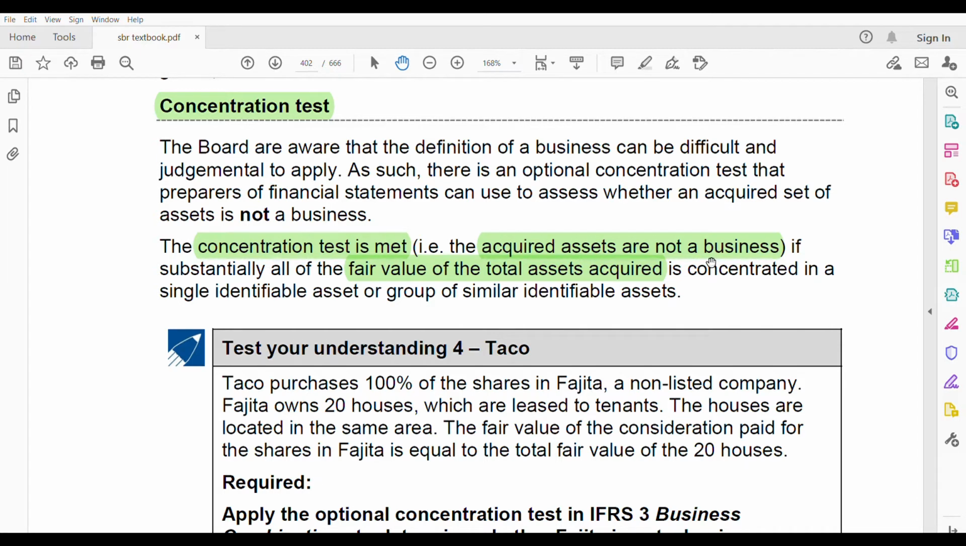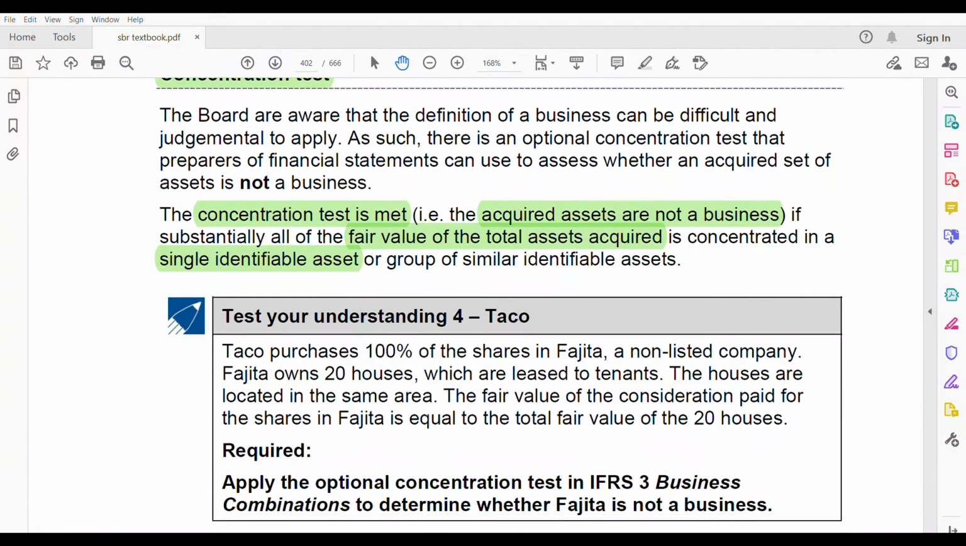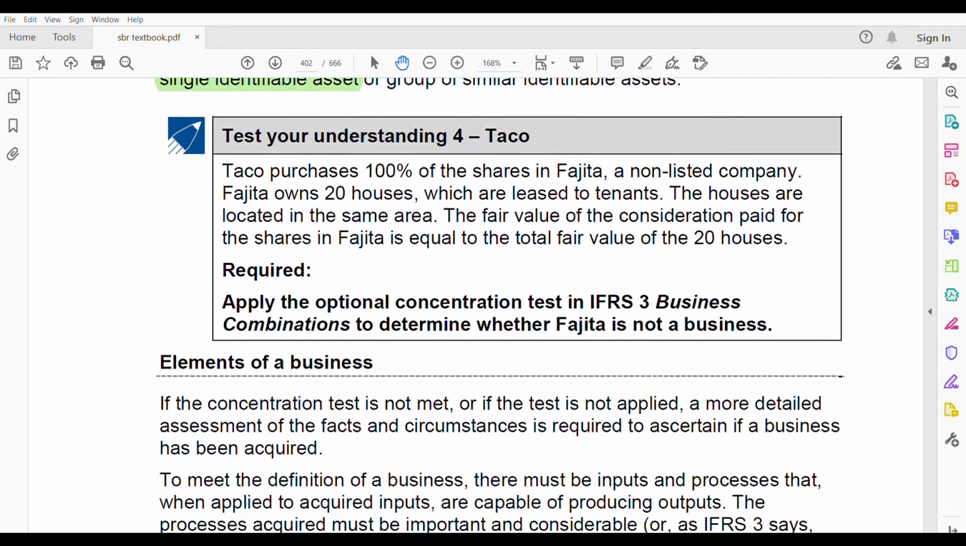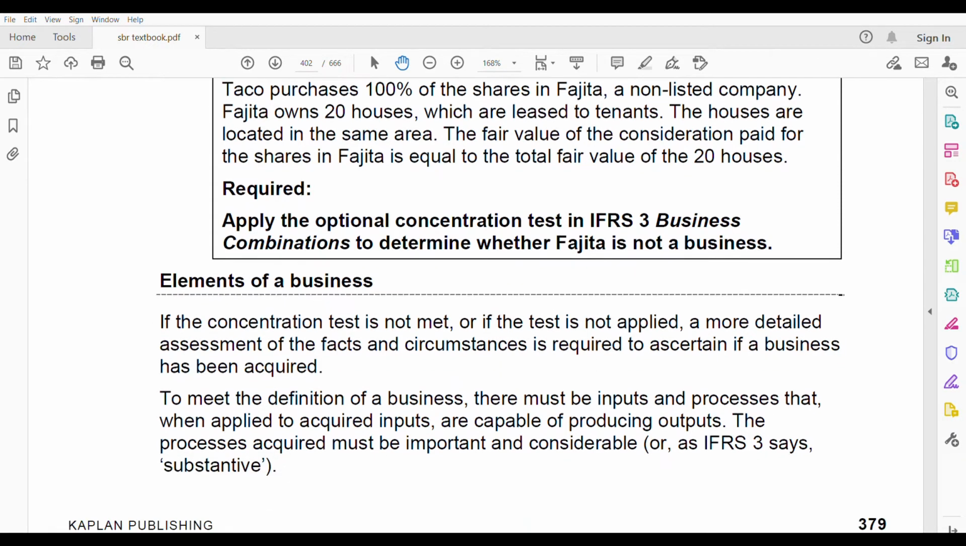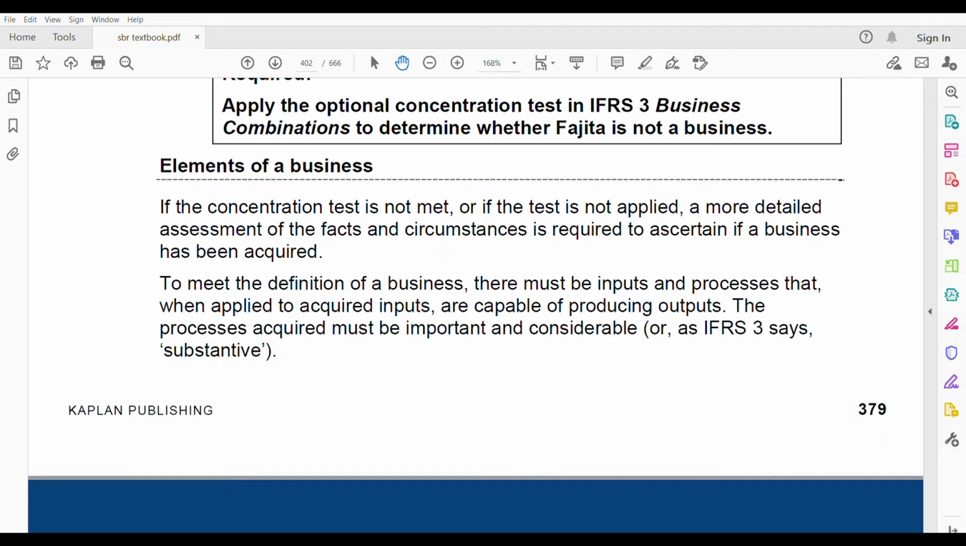Okay. Is concentrated in a single asset. It could be an asset, it could be a group of similar identifiable assets. Okay. Definitely we'll do some questions. We have questions. Don't worry about it, to understand this better. Because I'm sure that by reading you will not understand what is this fair value, concentration, and all those things. We have test understanding 4 also, but we'll do all the test understanding at the end of this video. Elements of a business. What are the elements of a business?